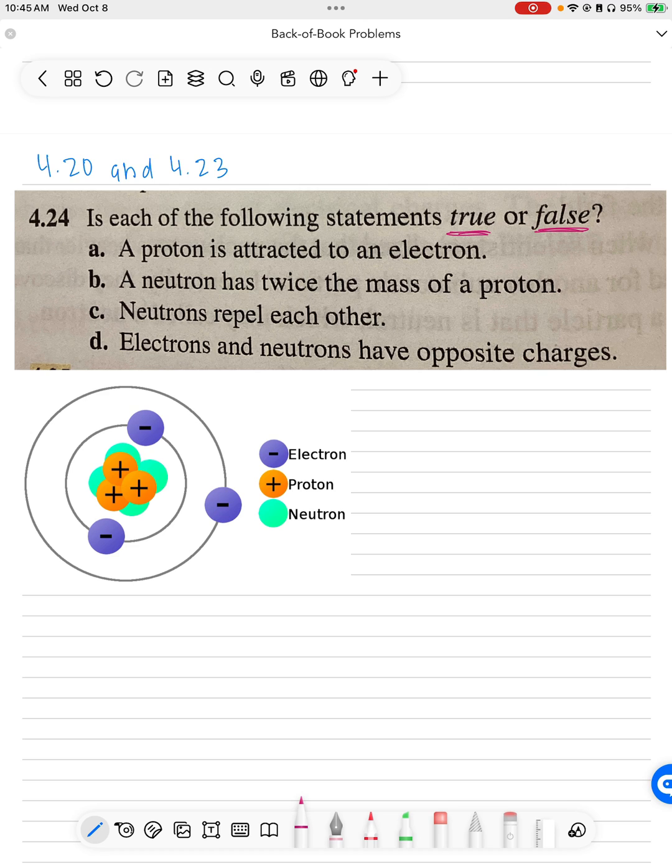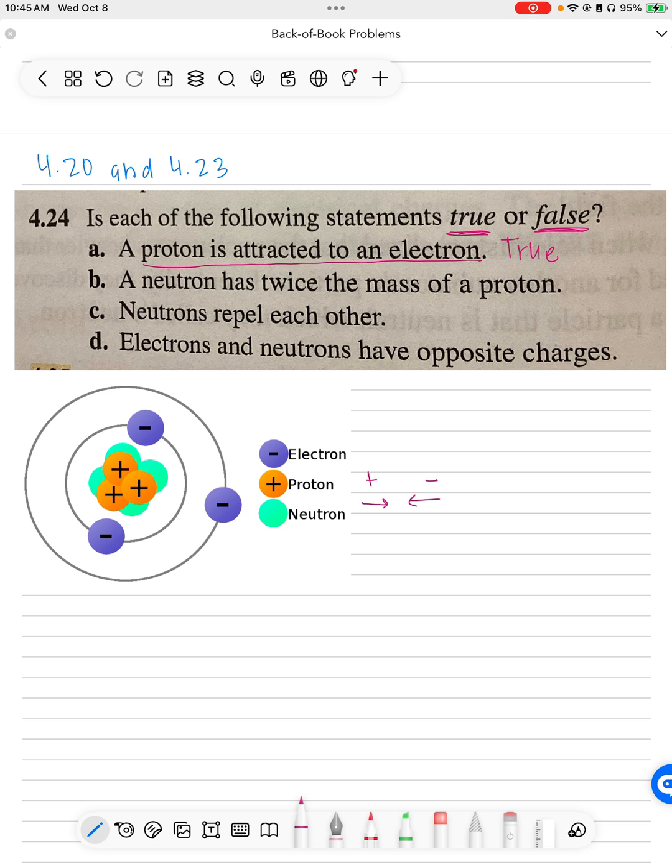So the first question asks, true or false: is a proton attracted to an electron? Well, a proton is positive and an electron is negative. And if you think like a magnet, you have a south and a north pole, you have a positive and a negative. Those are attracted to each other. So we could draw some vectors or some arrows showing that yes, they are attracted to each other because a proton is positive and an electron is negative. So are protons attracted to electrons? They are.